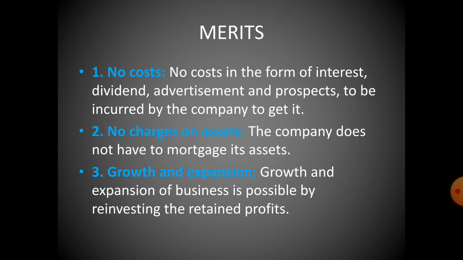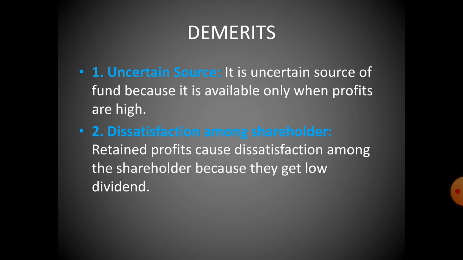Now moving ahead in the chapter, we will discuss the demerits. Next one is uncertain source. What does uncertain source mean? It is an uncertain source of fund because it is available only when the profits are high. When the profits are high, they will get a good return. The next point is about dissatisfaction among the shareholders. Retained earning causes dissatisfaction among the shareholders because they get low dividend, so they are dissatisfied with the activities.